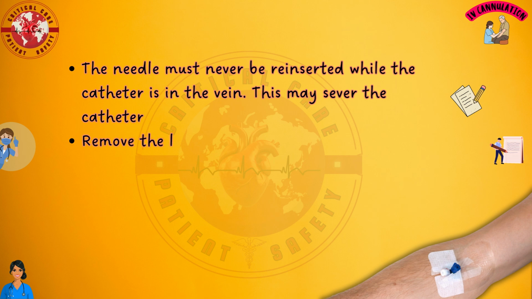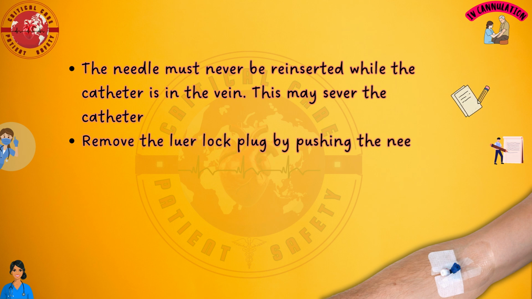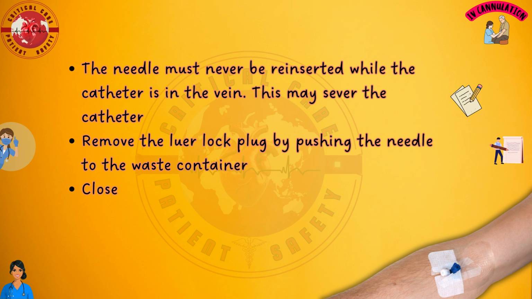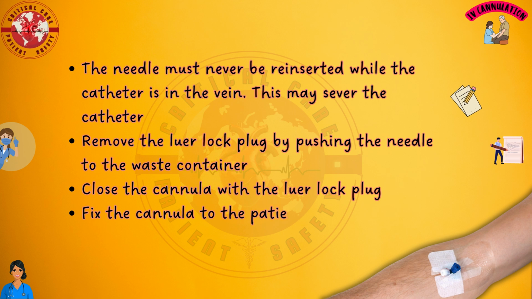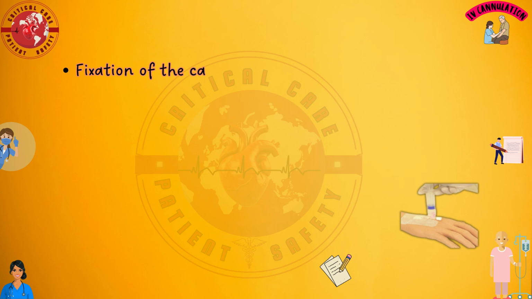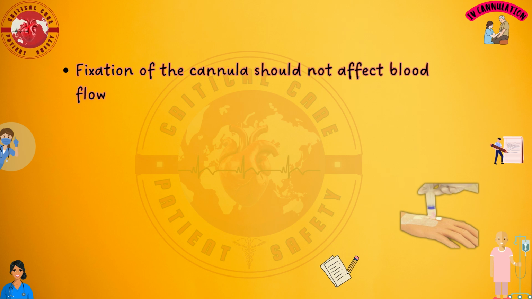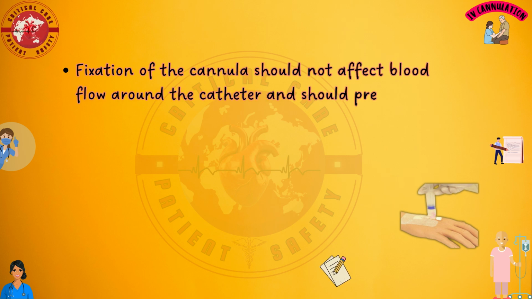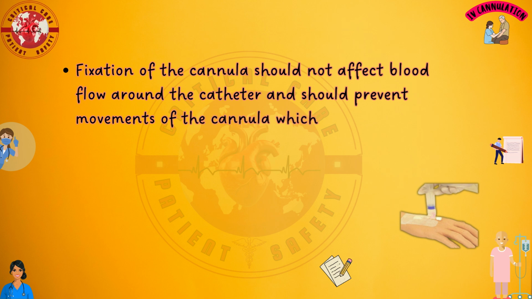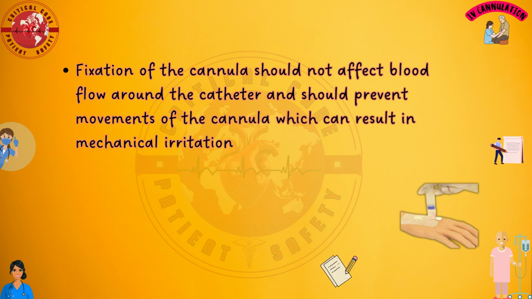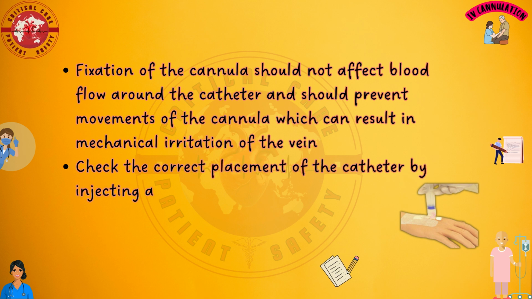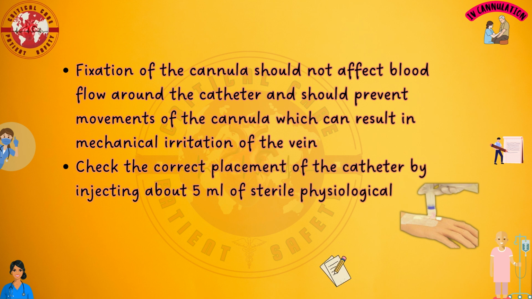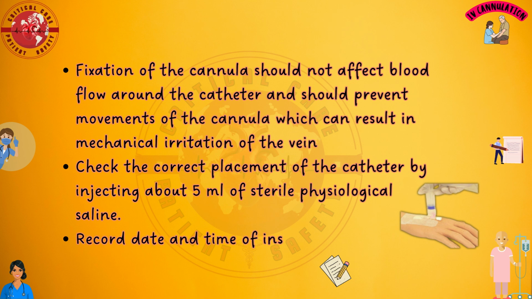Remove the luer lock plug by pushing the needle to the waste container. Close the cannula with the luer lock plug. Fix the cannula to the patient's skin with proper dressing. Fixation of the cannula should not affect blood flow around the catheter and should prevent movements of the cannula, which can result in mechanical irritation of the vein. Check the correct placement of the catheter by injecting about 5 milliliters of sterile physiological saline. Record date and time of insertion.